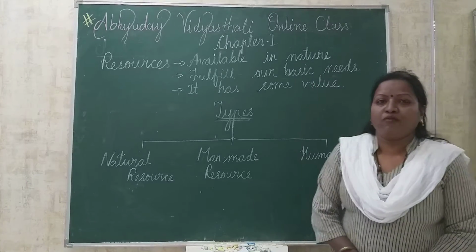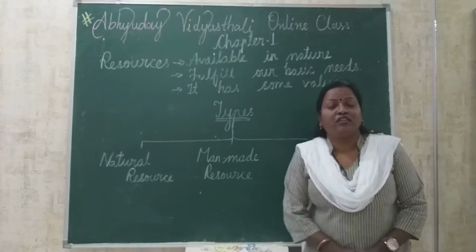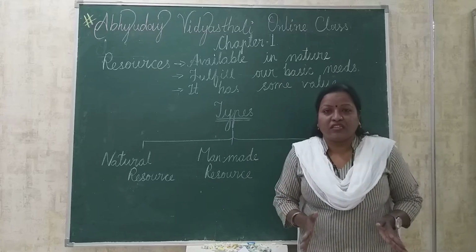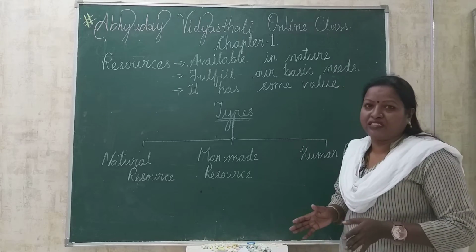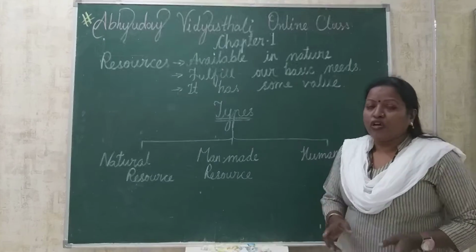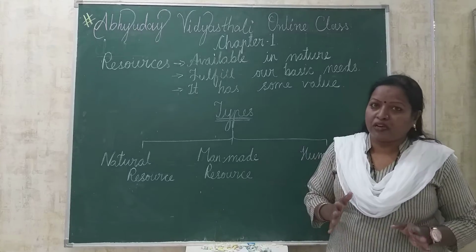Today we are in class 8th and I am going to explain chapter number 1 of geography, and the name of the chapter is Resources. First of all we need to discuss what resources are. Resources are those things which are available in nature and which have some utility. We can define resources in three typical points.